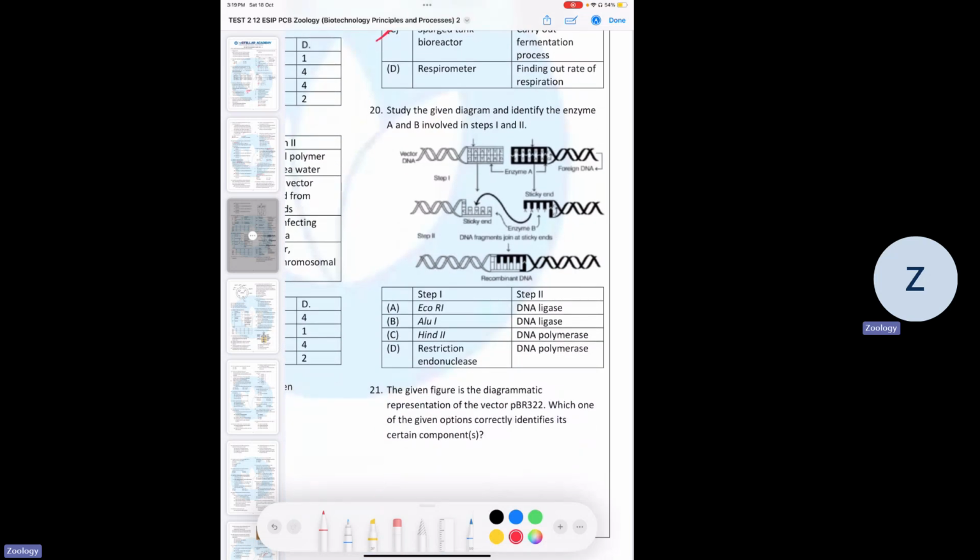Question number 20, it's a diagram from NCERT wherein you can see that it's GAATTC, and this one is the site of EcoR1. And so here the enzyme which is used is EcoR1, and here the enzyme which is used to attach the sticky end together, so that can be DNA ligase. So A is the correct answer.